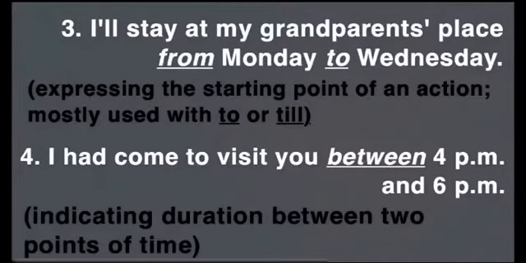I'll stay at my grandparents' place from Monday to Wednesday. From is the preposition of time which is expressing the starting point of an action, and it's commonly used with to or till. The next one is I had come to visit you between 4 p.m. and 6 p.m. When we wish to express the duration between 2 points of time, then between fulfills the purpose. It indicates the duration between 2 points of time.